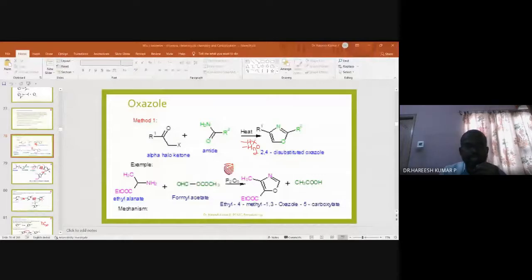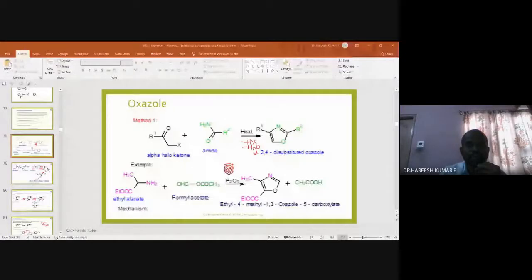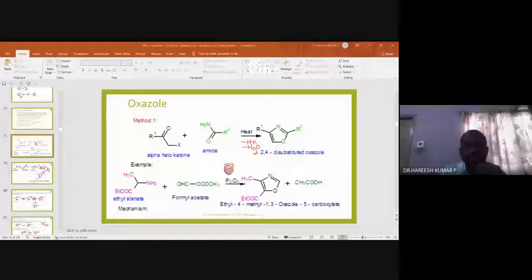So let's look into the mechanistic part. H2 and O will go out as water. I think you are aware of keto-enol tautomerism.